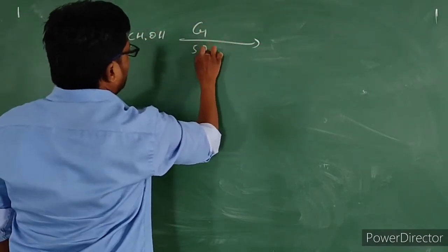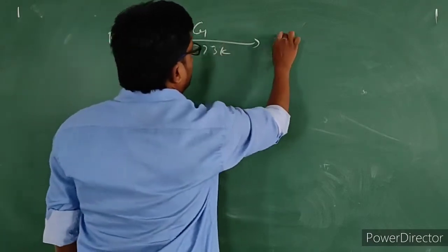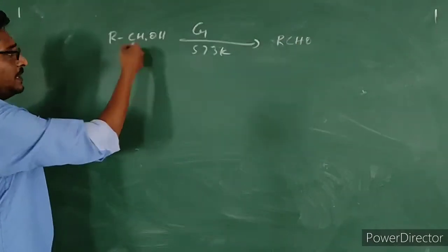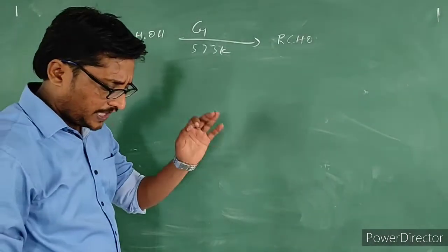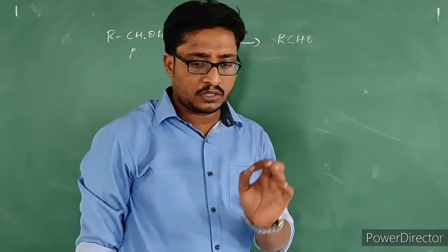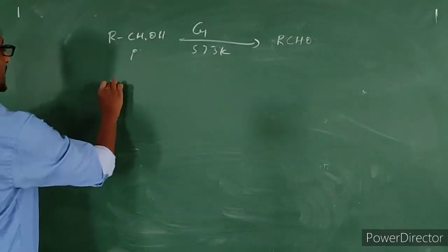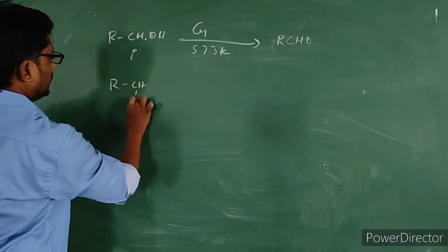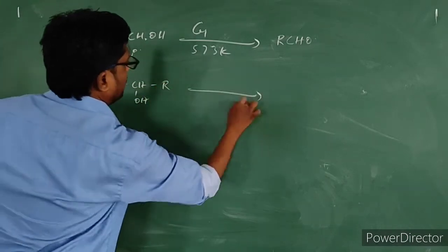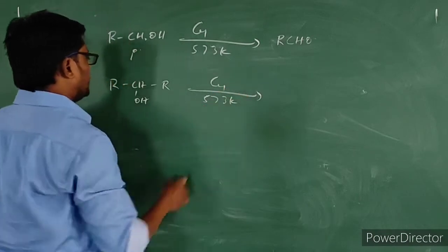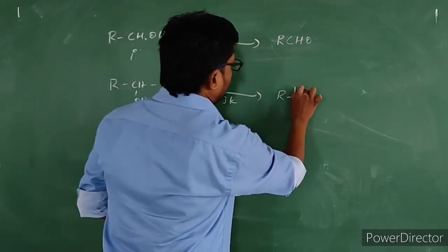Copper at a temperature of 573 Kelvin, then aldehyde gets produced. Just remember that if a primary alcohol undergoes oxidation, aldehyde gets produced. Secondary alcohol, when we are treating this with copper at a temperature of 573 Kelvin, ketone gets produced.